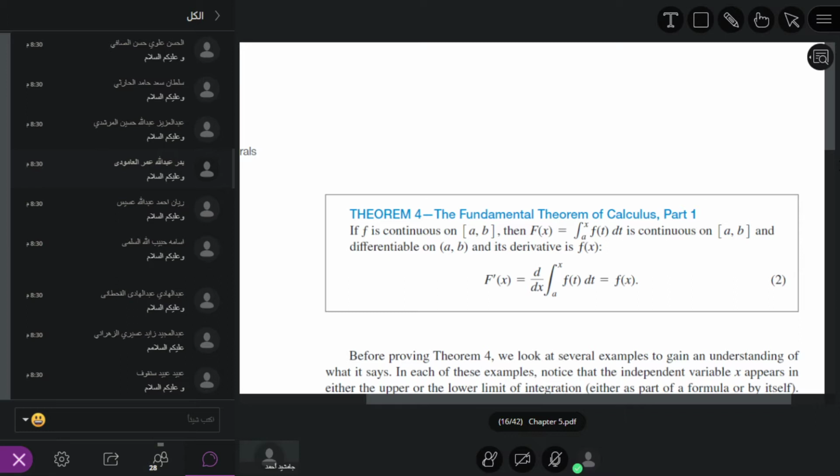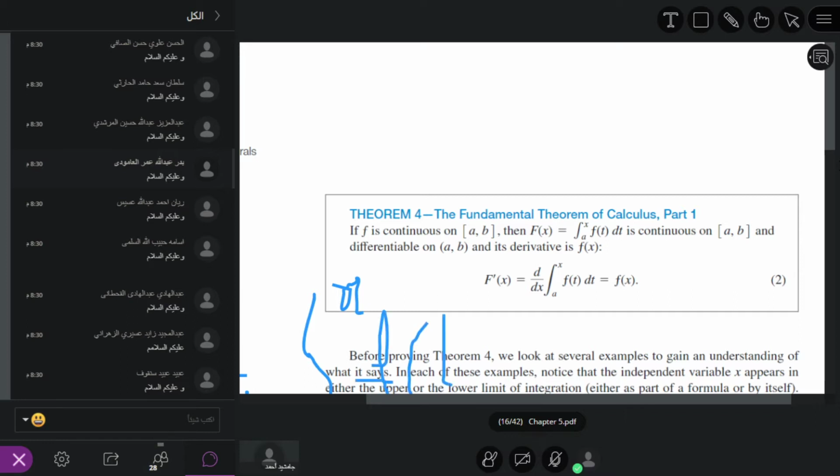So if we have d over dx here, what is the meaning of this? Its meaning is the derivative with respect to x. Here we have d over dx. Suppose a is any constant, and the upper limit is x. If we have the derivative d over dx of the integral from a to x of f of t dt,